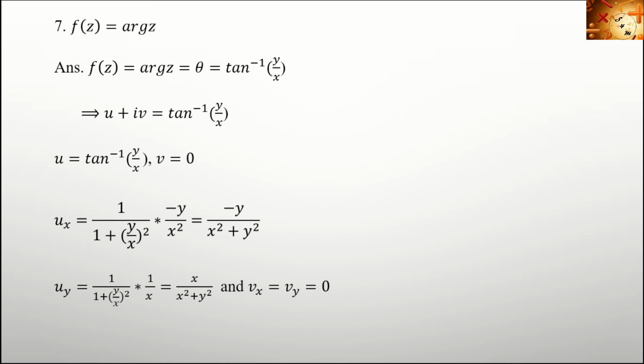Similarly, uy means derivative of tan inverse, that is 1 by 1 plus y by x the whole square into the derivative with respect to y. So 1 by x is a constant term. Derivative of y is 1. So into 1 by x, that is equal to x divided by x square plus y square. And vy is equal to 0. Here the Cauchy-Riemann equations are not satisfied. Therefore f of z equal to argument of z is not analytic.